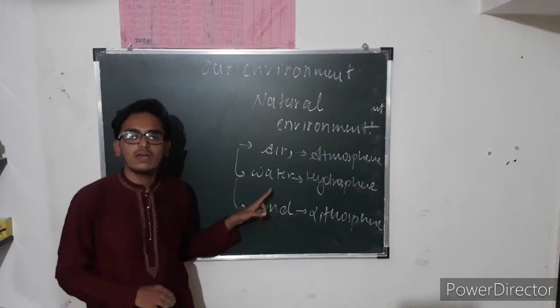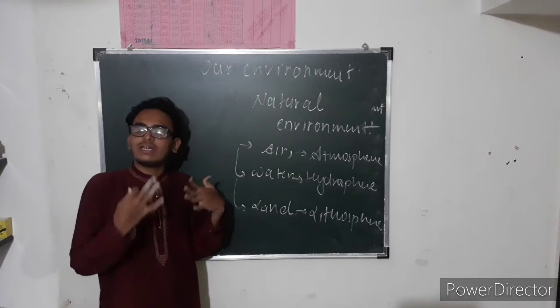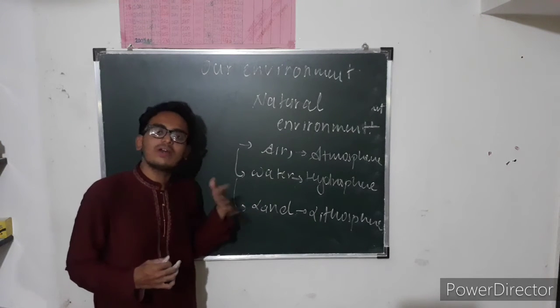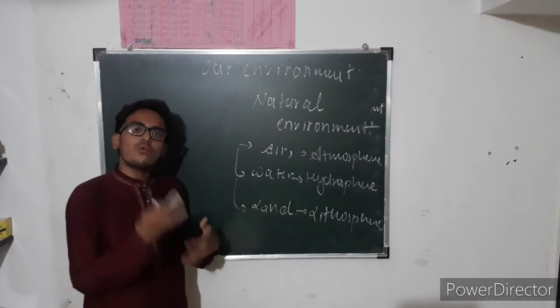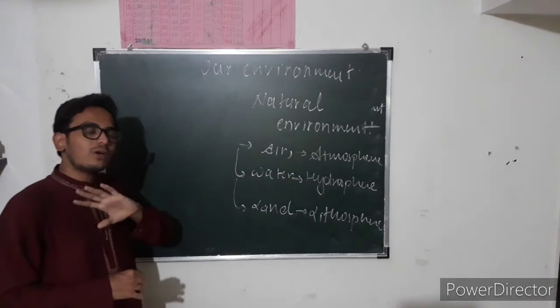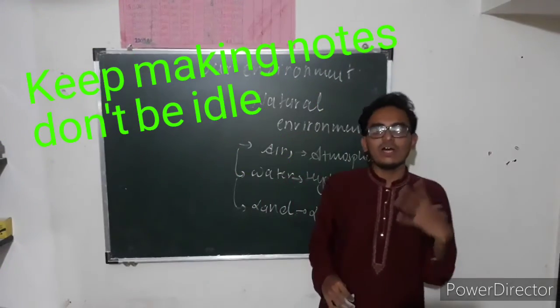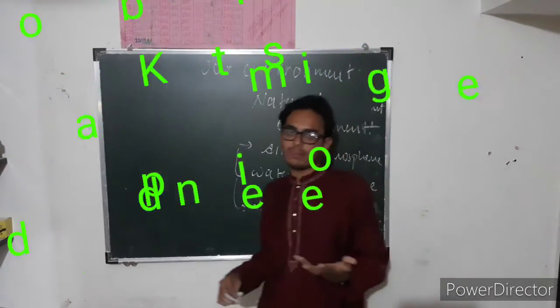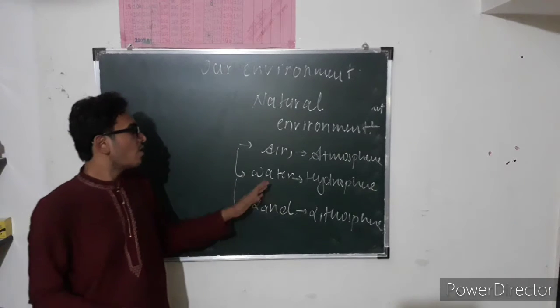Water. Now, air is helping us to survive, as well as water is helping us. Water is very important for our body. It is said that a person can live on water for 7 days without having food. So without water there is no life.